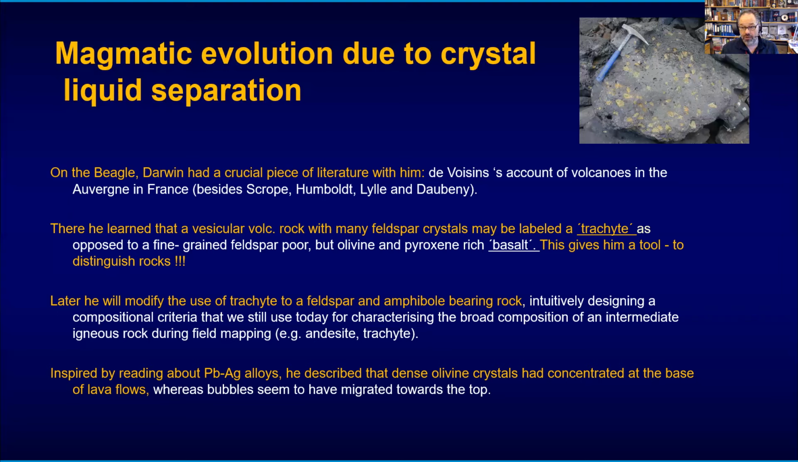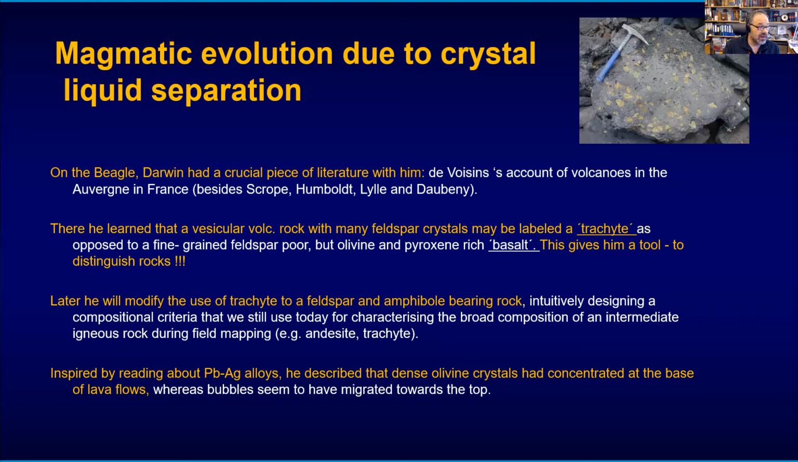He would later modify the use of the word trachyte to a feldspar and amphibole bearing rock. And intuitively, he started to design compositional criteria that allow him to put rocks into classes, into types or categories. And this allows us to say, oh, that's an intermediate rock, an andesite or a trachyte, as opposed to a basaltic rock. So this was partly inspired by literature that he read on metal alloys and lead, silver alloys, for example,